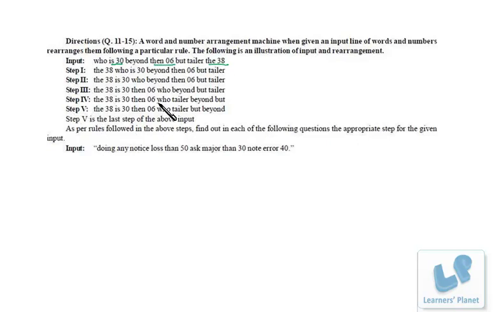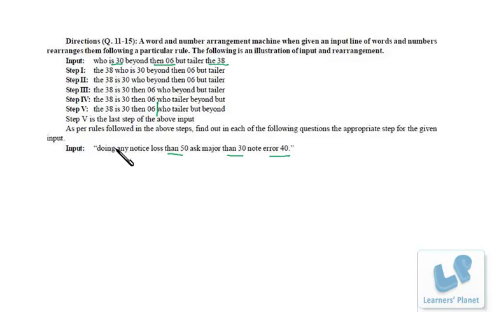After that, the story: WTBBUBE, that means reverse alphabetical order is there, right? So that is the story for this particular set of questions. Now since there are 5 questions, it would be better if you arrange these words, like if you write down all the steps. Okay, so there are this, then 50, then 30, and error 40.